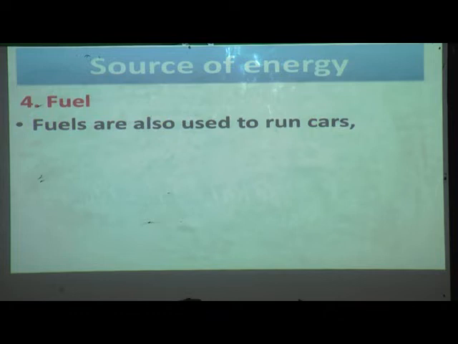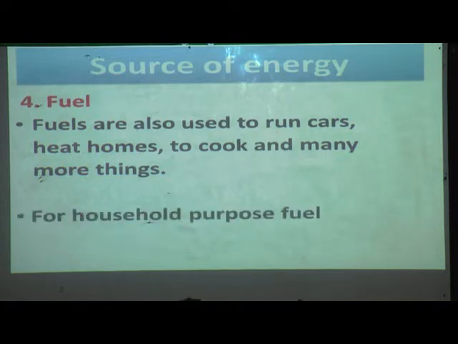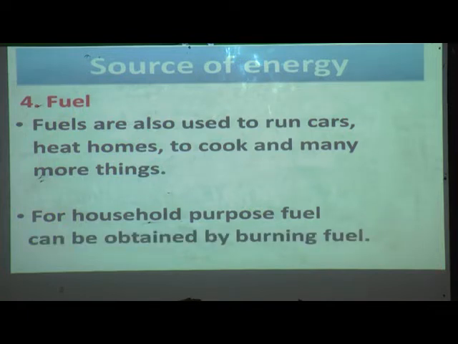Fuels are also used to run cars, heat homes, cook food and many more things. For household purposes, to cook food we have to burn fuel.